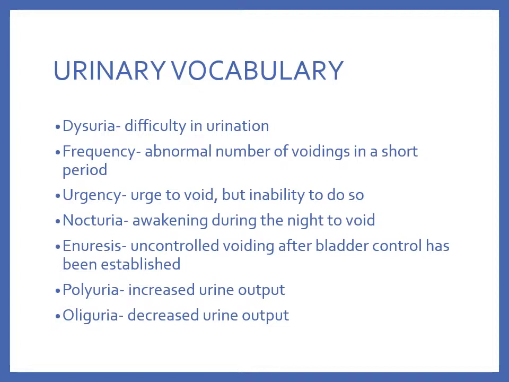Nocturia is when you awaken during the night to void, and enuresis is when you lose control of your bladder, oftentimes during the night with voiding, and this is after bladder control has been established. Polyuria is when there's increased urine output, and oliguria is decreased urine output, not to be confused with anuria, when there's no urine output.